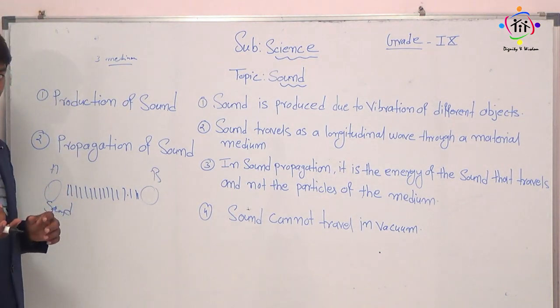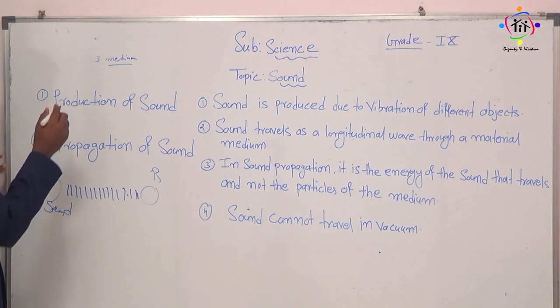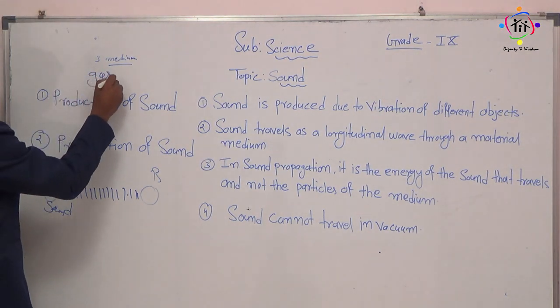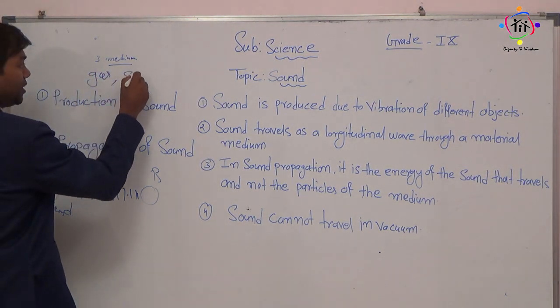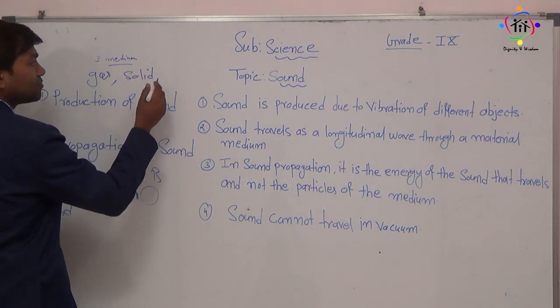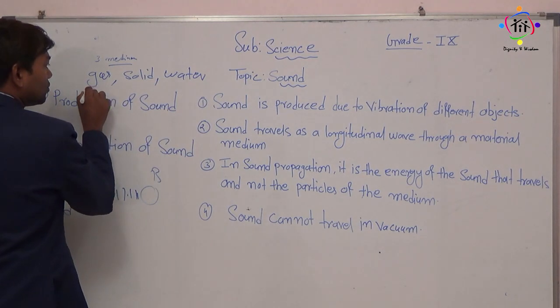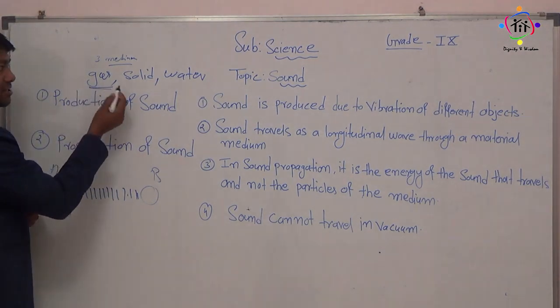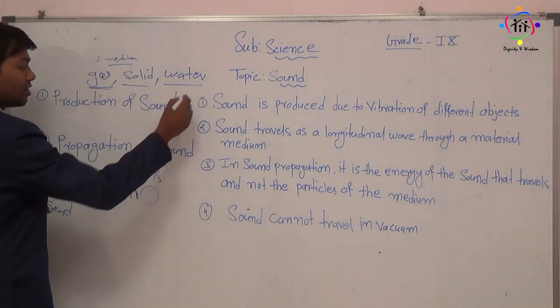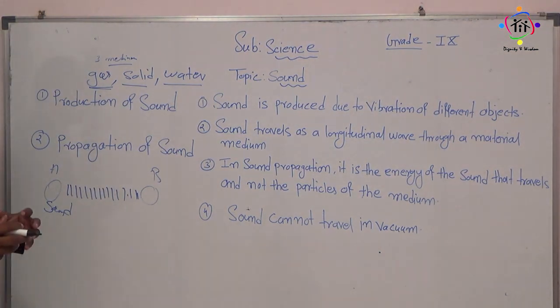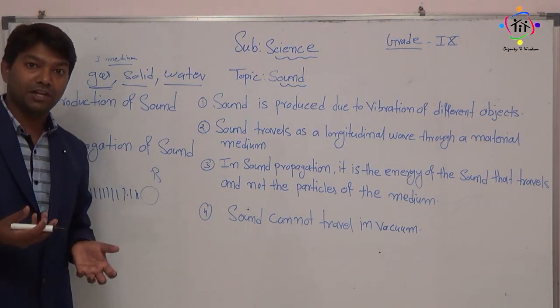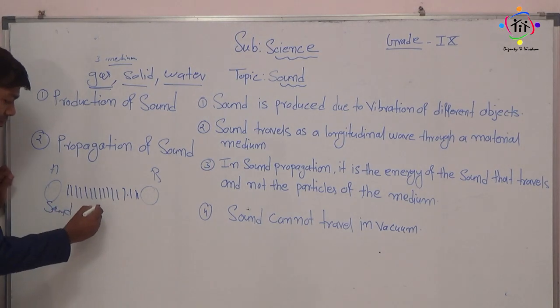We have three mediums. Number one is gas. Second is solid. And third is what? Water, right? So sound can travel through gas, through solid and through water also. So this is called the medium.